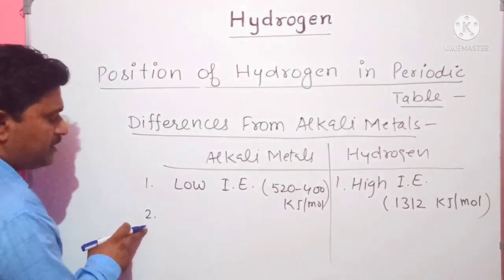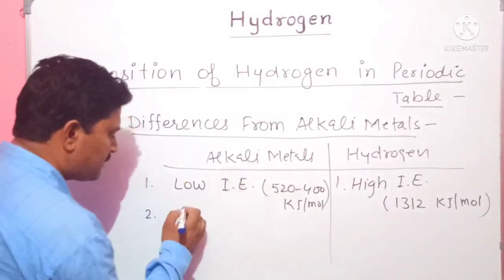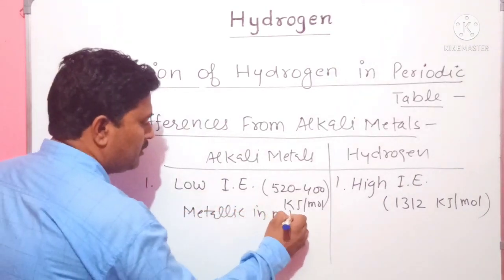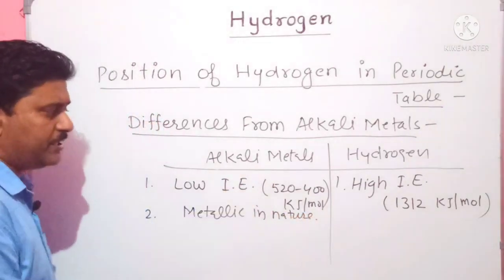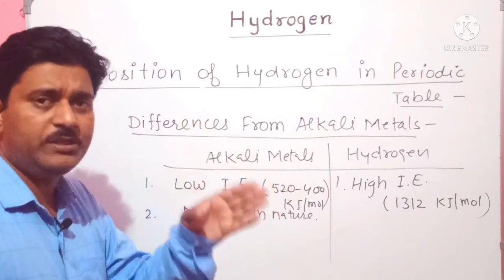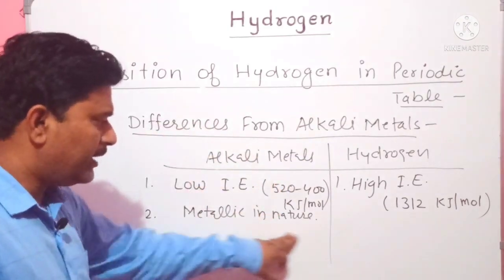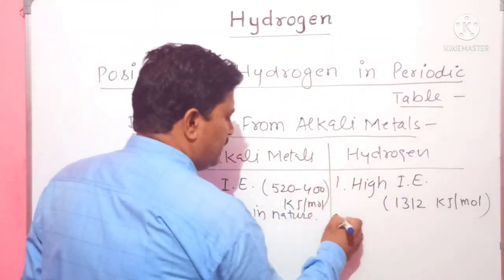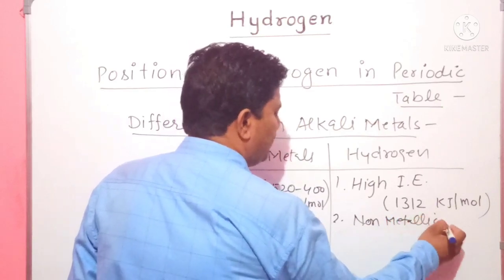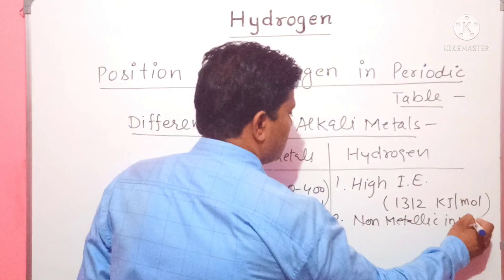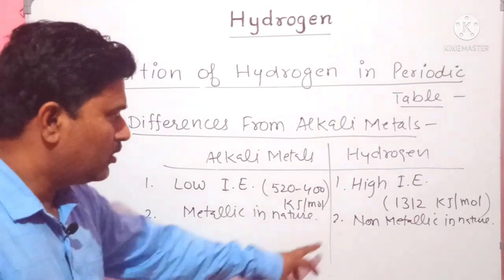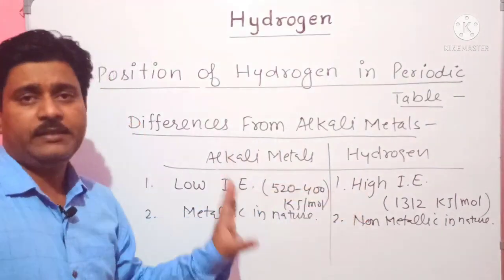Another point which is different: alkali metals are metallic in nature. As the name indicates, alkali metals, these all are metals. Lithium, sodium, potassium, rubidium, cesium, all are metals. They are metallic in nature. But hydrogen is non-metallic in nature. Hydrogen is not a metal. Hydrogen does not show any properties of a metal. So we can say hydrogen is non-metallic in nature.